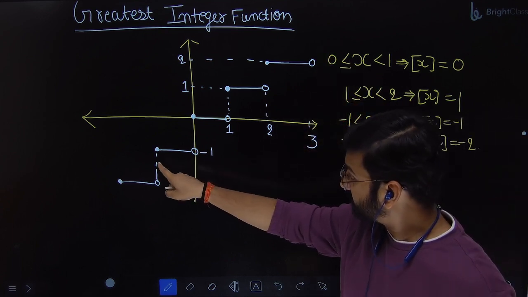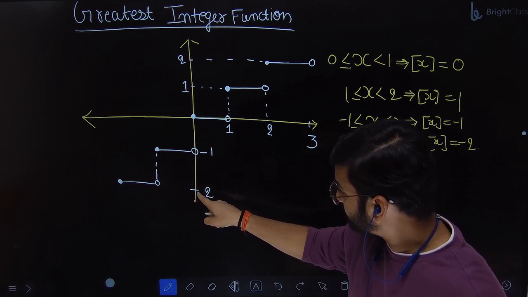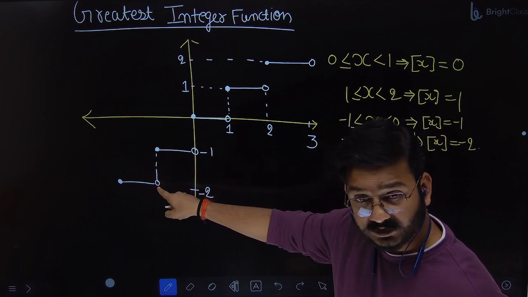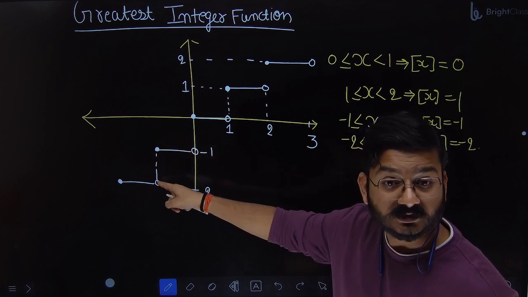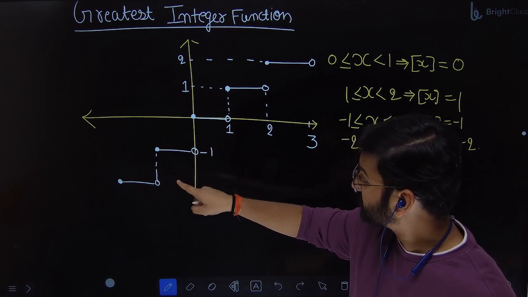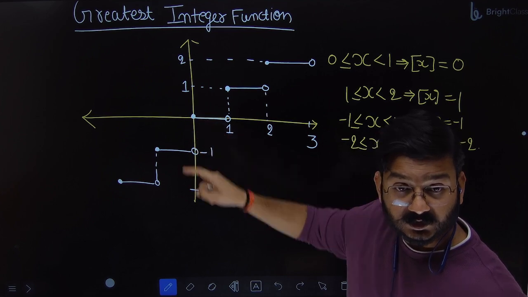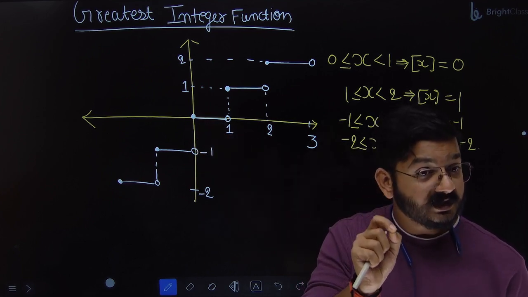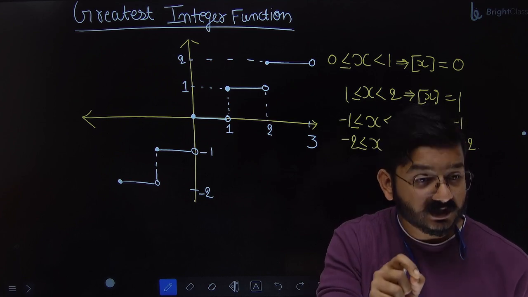Now if you see here, at this point, at minus 2, is there a break or not? Yes, you are jumping from here to here. There is no connection. That's why I have drawn dotted lines. So there is a break at minus 2. Similarly, there is a break at minus 1 because you are jumping from here to here. So at all the integral points, greatest integer function has a break in the graph.